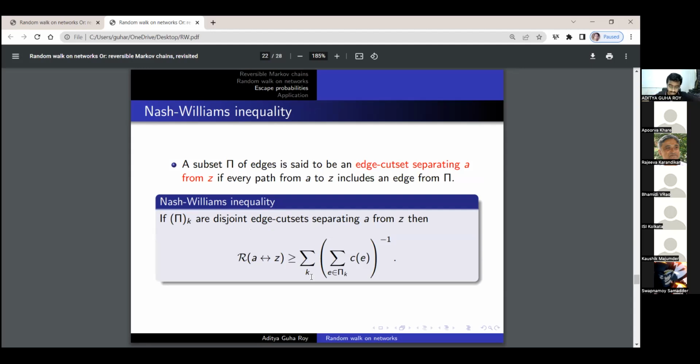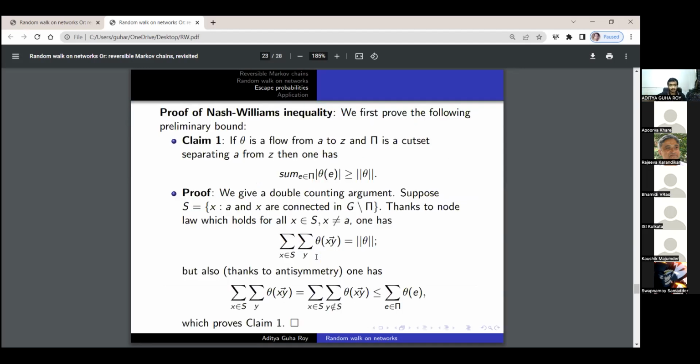In other words, if you remove all the edges from pi, then we cannot reach the sink from the source. And the Nash-Williams inequality says this: if pi_k are disjoint edge cut sets separating A from Z, then the effective resistance between A and Z is at least as large as the summation over all k of the inverse of the summation over e belonging to pi_k of the conductance c(e). So this is the thing, and we shall prove it.